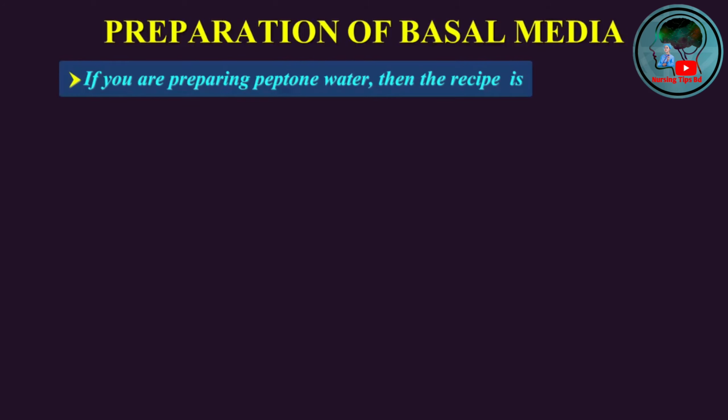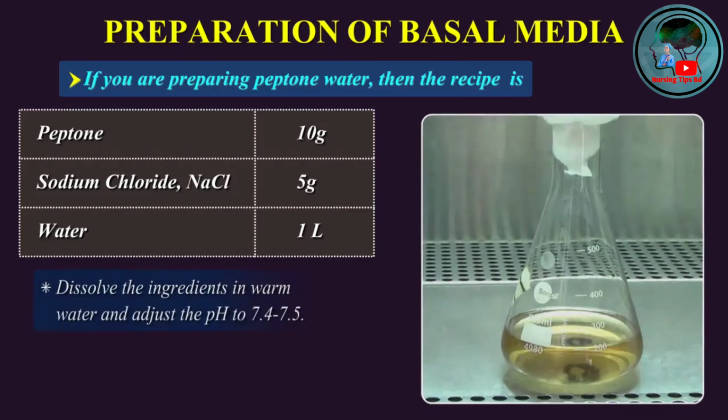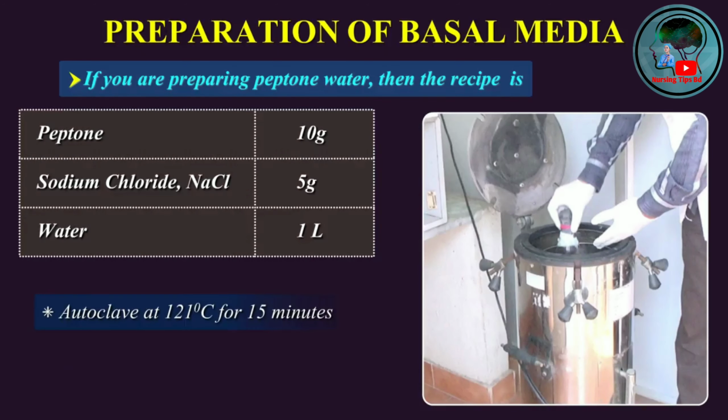Alternatively, if you are preparing your own peptone water, then the recipe for the medium is peptone 10 grams, sodium chloride 5 grams, and water 1 liter. Dissolve the ingredients in warm water and adjust the pH to 7.4 to 7.5. Filter and distribute as required. Autoclave at 121 degrees centigrade for 15 minutes.